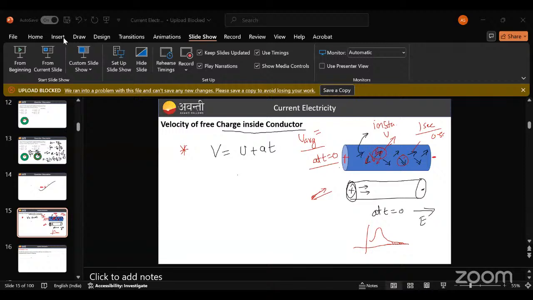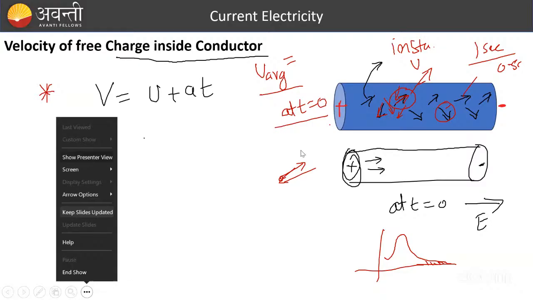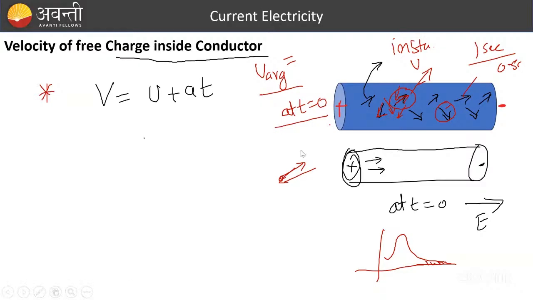I got disconnected basically. Sorry. I was asking what the average initial velocity could be. I was just taking your ideas, so maybe I was not audible at that time, which is why you didn't answer. But I know you can do it. What will be the average initial velocity in the random state?